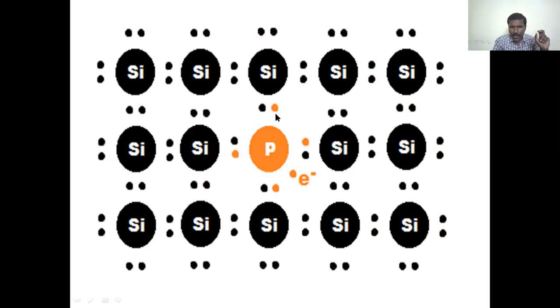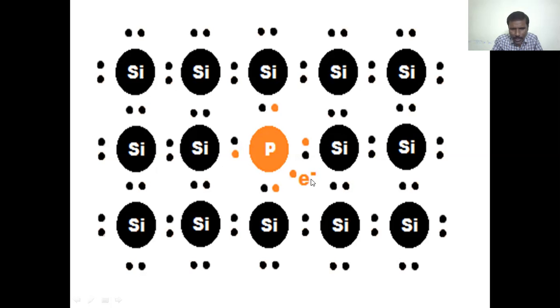One of its electrons is covalently bonding with this silicon atom, another electron of phosphorus is covalently bonding with this silicon atom, another with this silicon atom, and the fourth electron of phosphorus is covalently bonding with this silicon atom. So 4 electrons are covalently bonding with the neighboring silicon atoms.